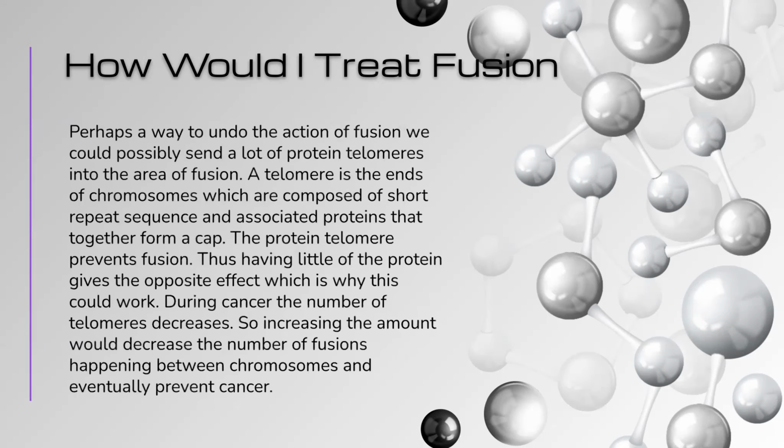Perhaps a way to undo the action of fusion, we could possibly send a lot of protein telomeres into the area of fusion. A telomere is the end of a chromosome, composed of short repeat sequences and associated proteins that together form a cap. The protein telomere prevents fusion, thus having little of the protein gives the opposite effect, which is why this could work. During cancer, the number of telomeres decreases, so increasing the amount would decrease the number of fusions happening between chromosomes and eventually prevent cancer.